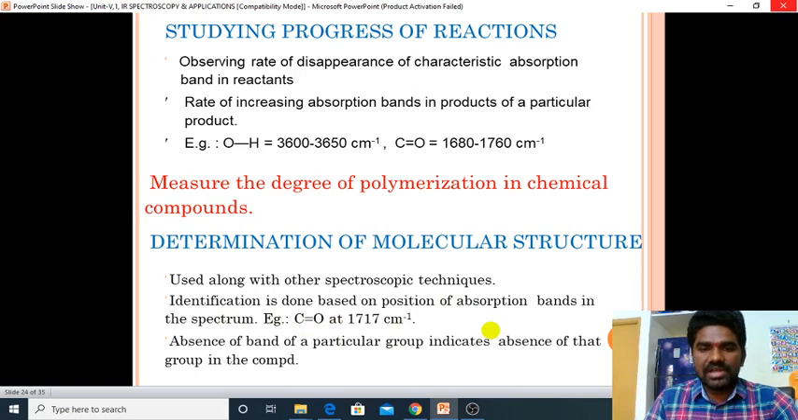Identification is done based on the position of absorption bands in the spectrum. For example, if we get 1717 inverse centimeter from the spectrum, we can easily identify there is a C=O functional group in the molecule. In this way we can analyze which functional groups are present in an unknown compound. By that we can determine the molecular structure along with other spectroscopic techniques also.